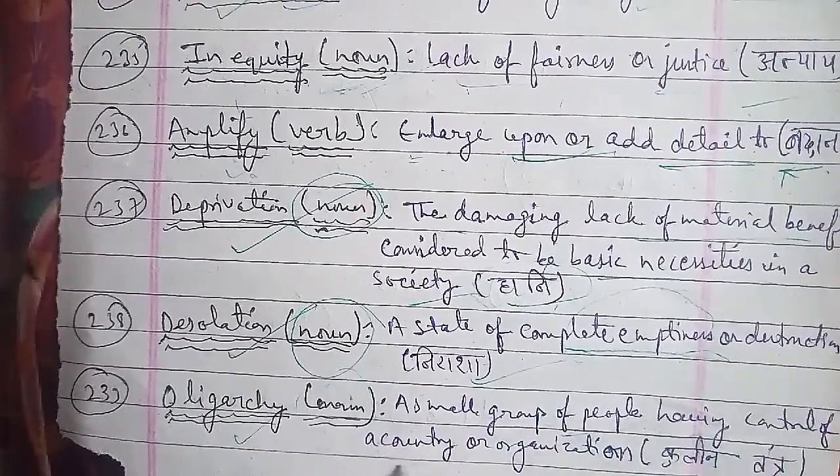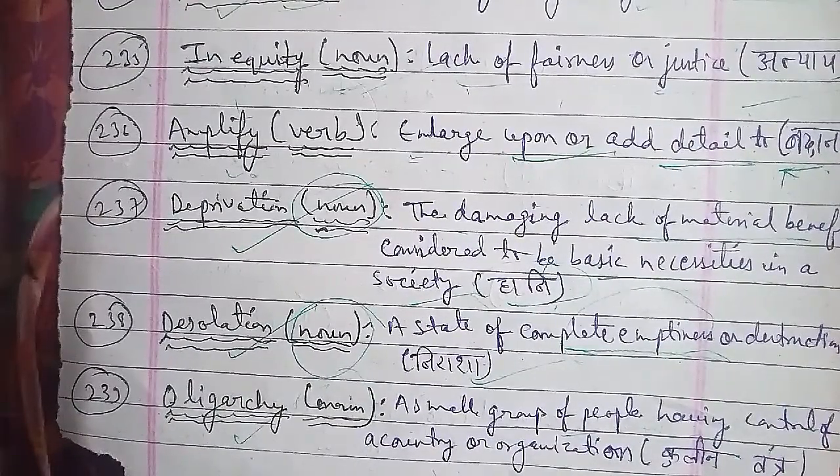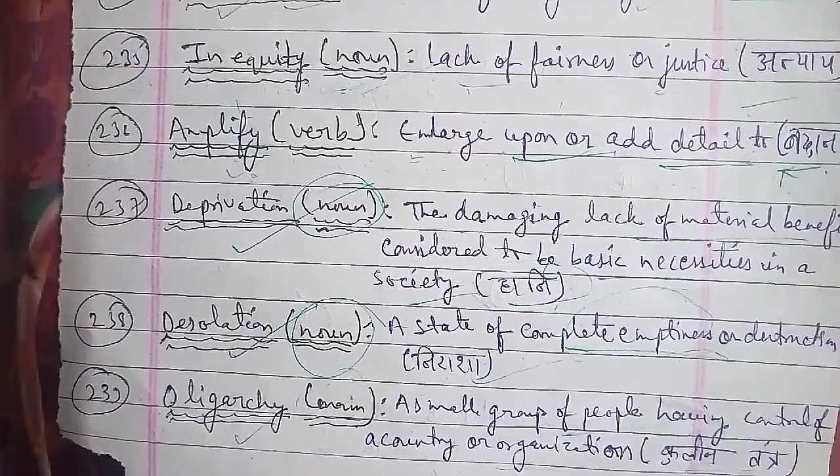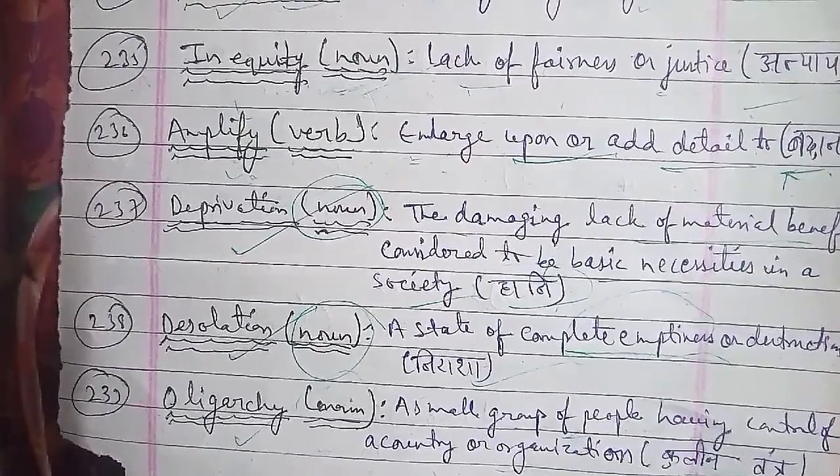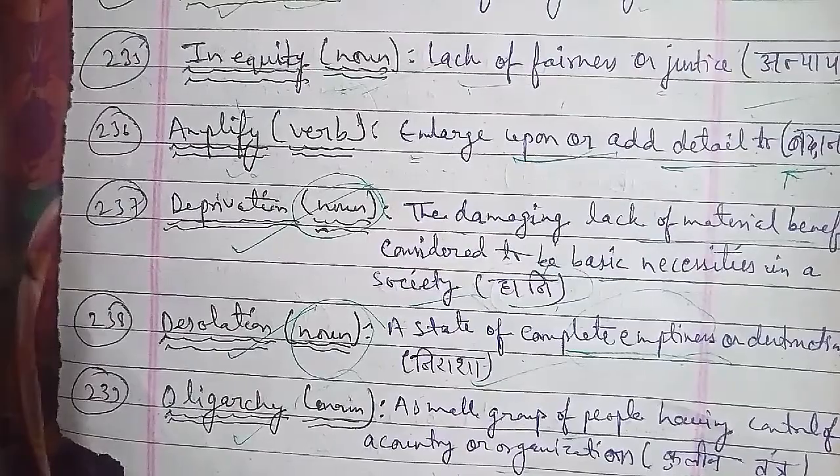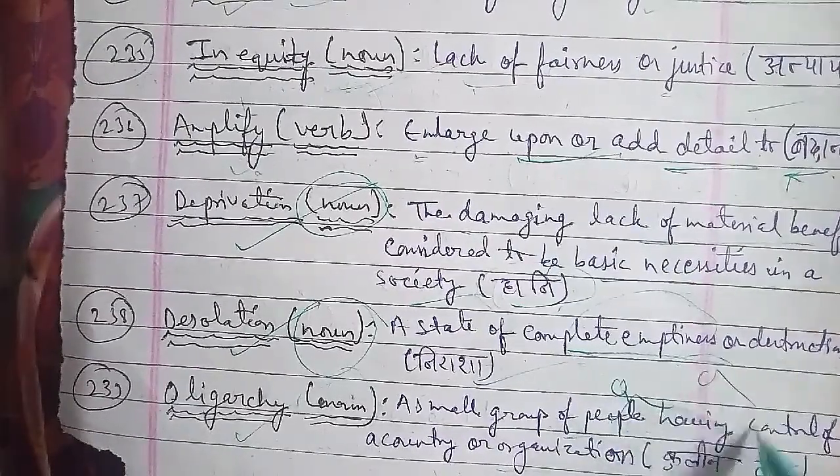Oligarchy is the word that is used for a small number of groups of people having control over the country or an organization, where we are using the word oligarchy there for those people, and that the word is used as noun here.